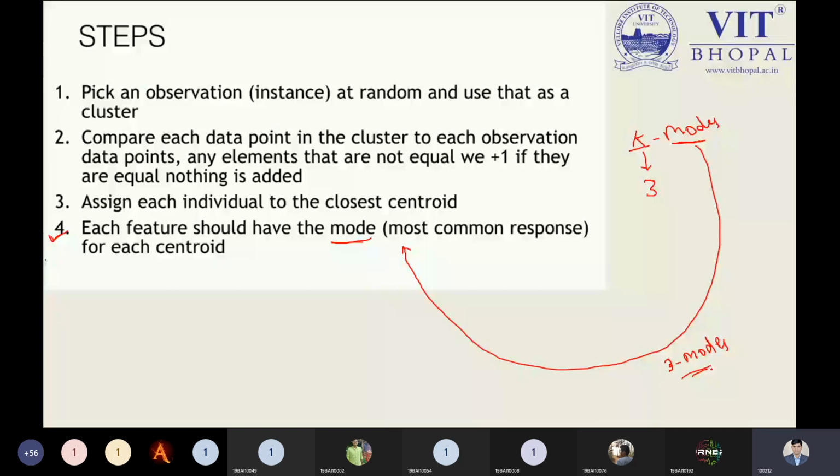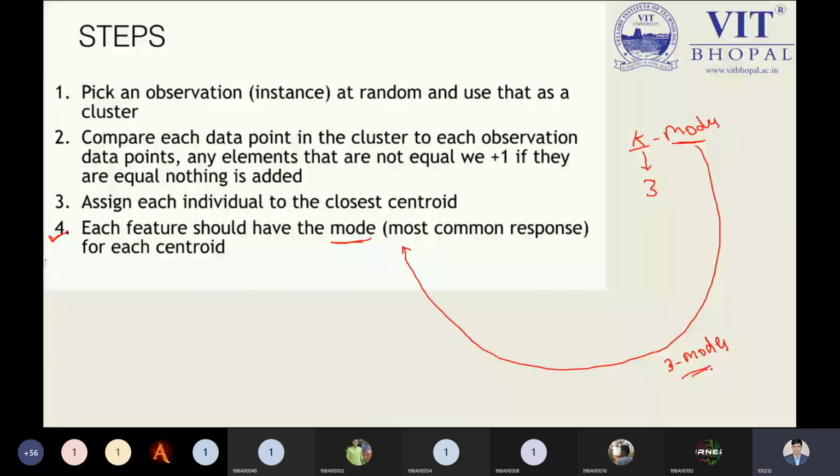Similarly, if I'm giving a question like 5 modes, what does it mean? I'm talking about the K value as 5. So do not get confused. You have to understand the question properly, what I'm asking. Okay, so please focus on this point right now.